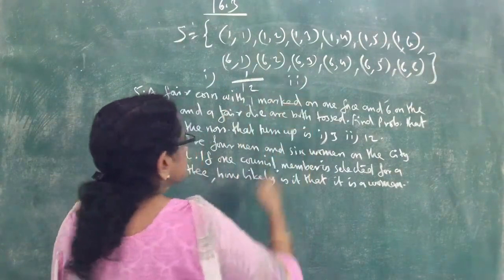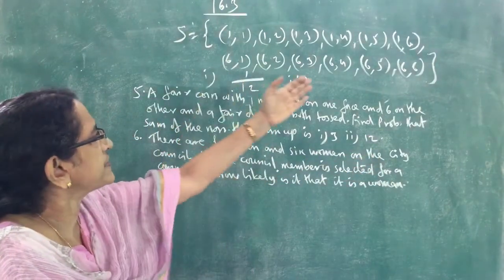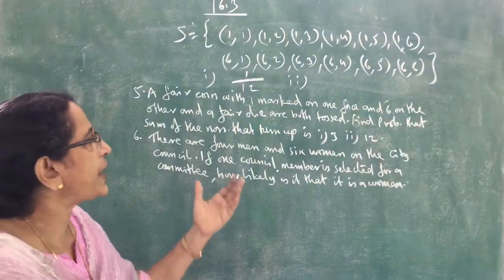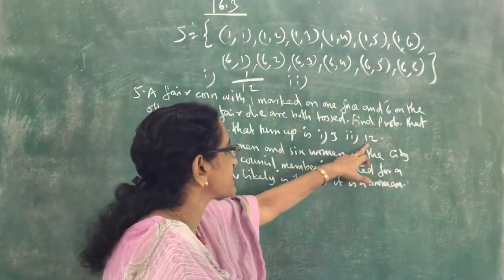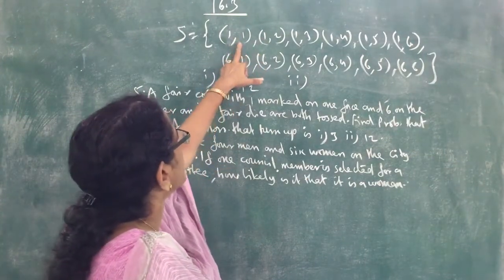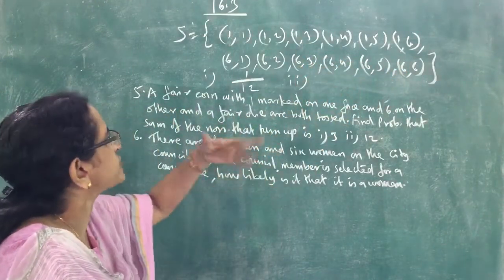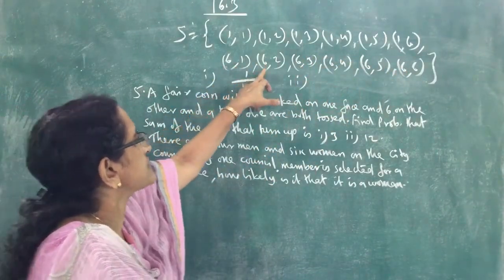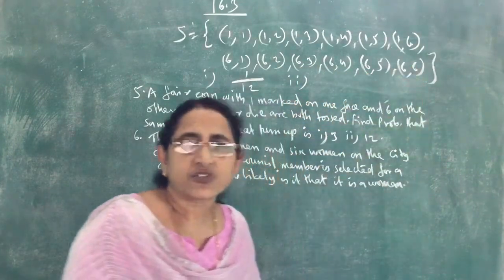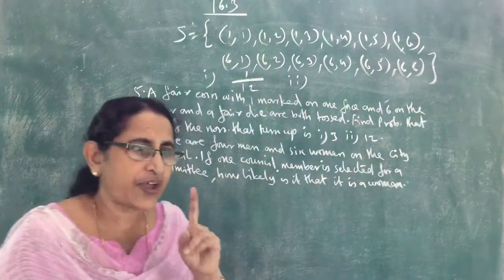And second, the sum should be 12. In how many cases do we get the sum 12? These are the sample points. We have to find in which sample points we get the sum 12. See here: 1 plus 1 is 2, 1 plus 2 is 3, 1 plus 3 is 4. All these are not 12. 6 plus 1 is 7, 6 plus 2 is 8, 9, 10, 6 plus 5 is 11, 6 plus 6 is 12. So we get sum 12 only in one case, that is 6, 6. So there is only one favorable outcome.